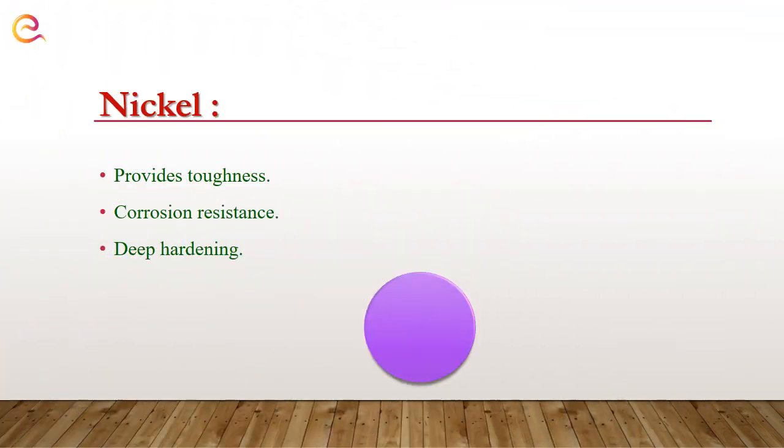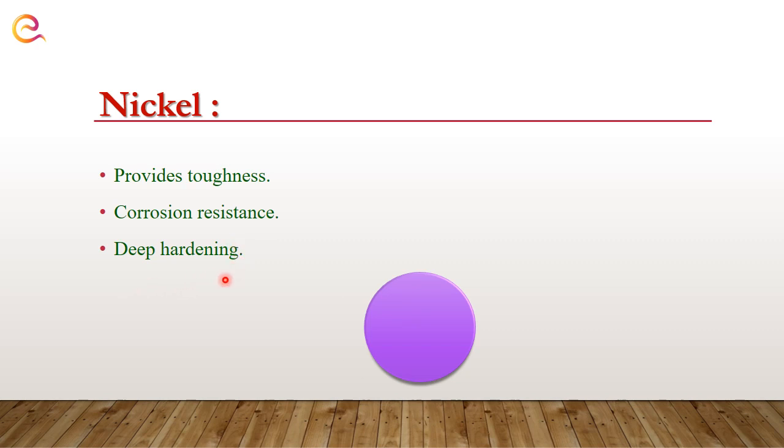The next alloying element is nickel. It provides toughness to the material. What is toughness? Toughness is the energy absorbed by the material before its fracture. So whenever we add nickel to our alloy, the toughness of our alloy also increases. It also provides corrosion resistance and deep hardening.